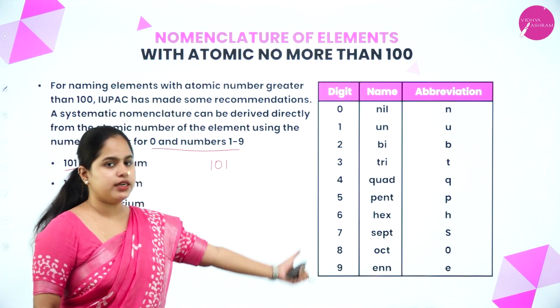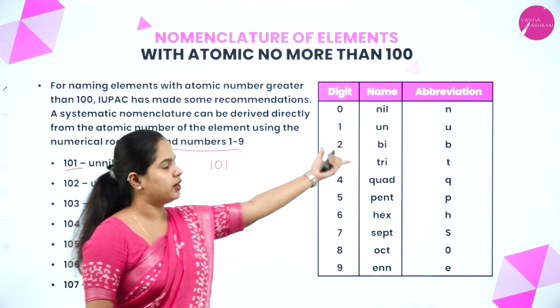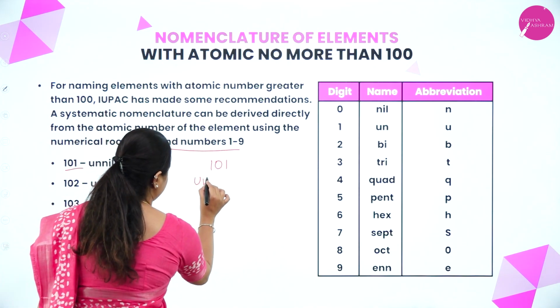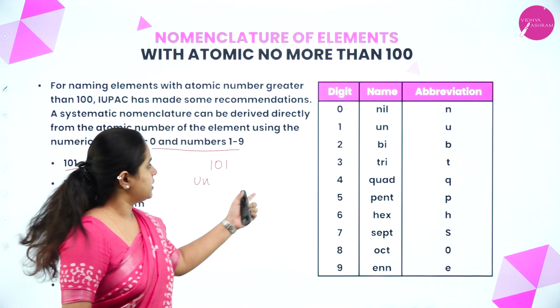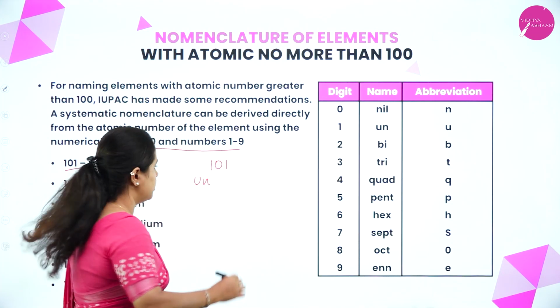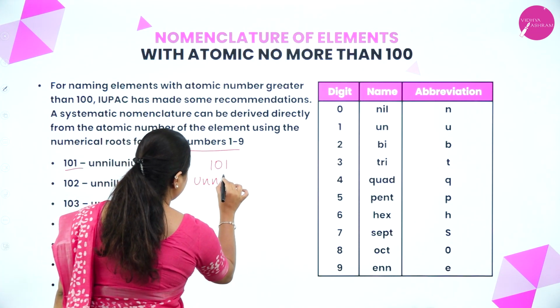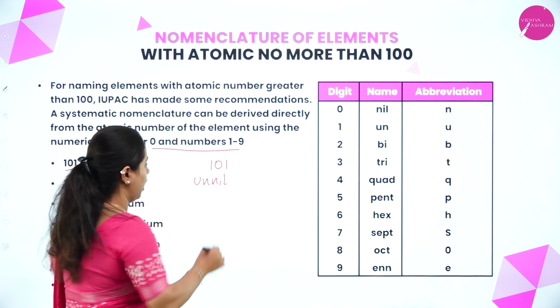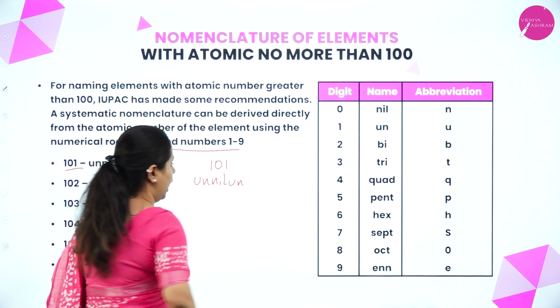From the table you can see corresponding to 1, the name is un, right? So you have to write that first, un. Then comes 0. For 0 the name is nil. So un, then without any gap you write nil. Then again comes 1, that is again un. Un, nil, un.